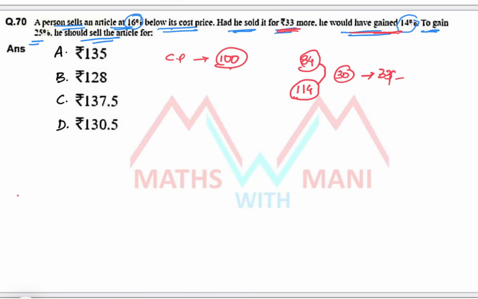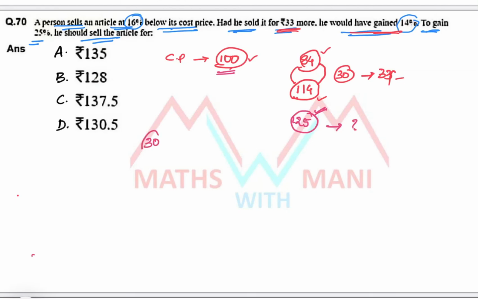If you clearly observe this, the cost price is 100 parts. The first selling price is 84 parts. What about the second selling price? 114. How much was it increased? 30 parts. But it is given as how many rupees? 33 rupees. Okay. Next, what you have to find out? To gain 25%, 100 with a gain of 25 means 125 parts. He should sell the article for how much? 125 parts he should sell. Yes.